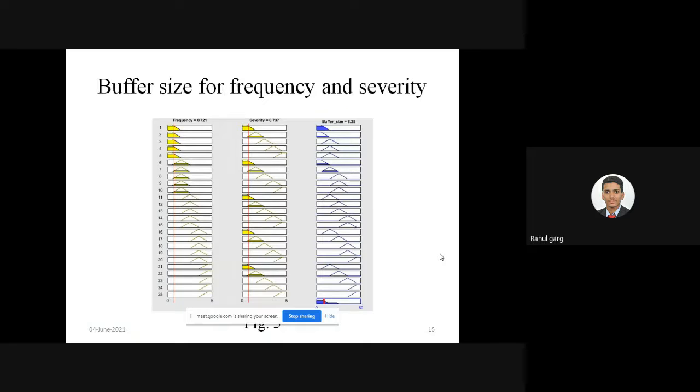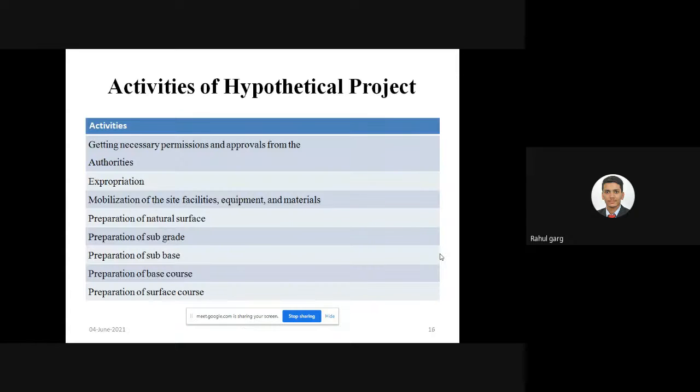So this is the picture from MATLAB. We added the frequency value of 0.721 and the severity value of 0.737 in MATLAB, and we automatically get the buffer size of 8.35 in terms of percentage of that duration. These are the activities I have considered in a bitumen road project. This is a hypothetical project, just for completing a project on time.